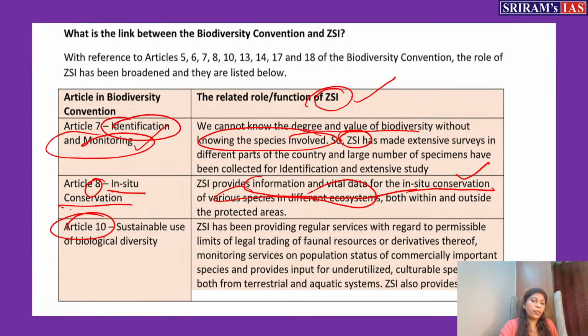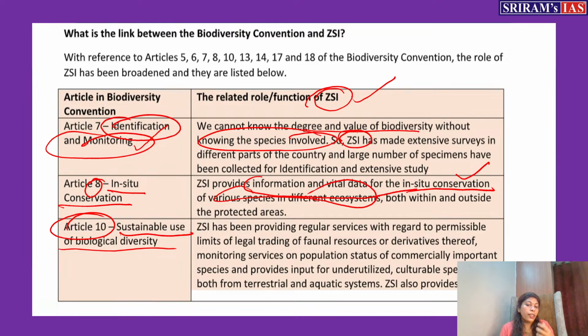Come to Article 10 of the convention, which is talking about sustainable use of biological diversity, and how it is connected to ZSI. ZSI has been providing services related to the trading also of the fauna, of the animal parts, and the derivatives which are derived from that.